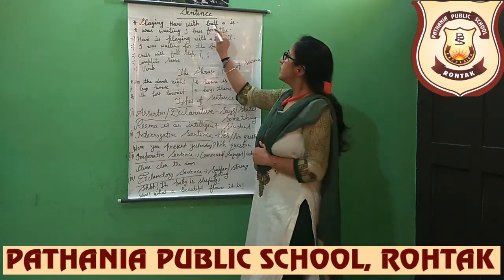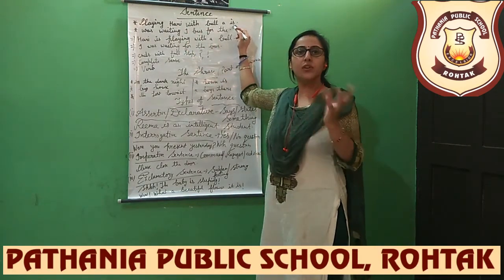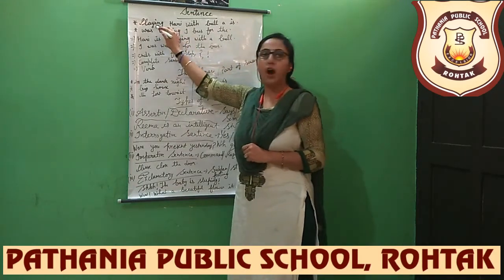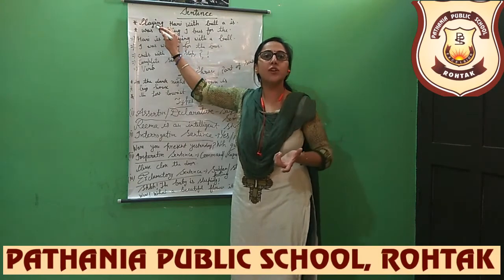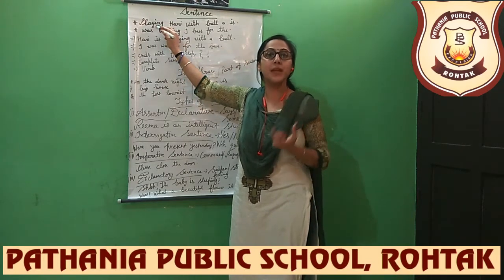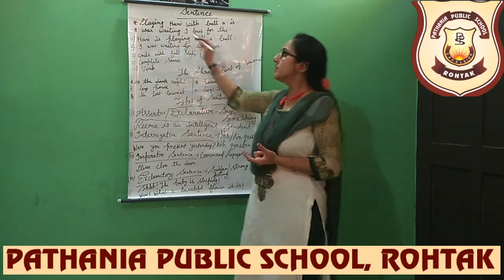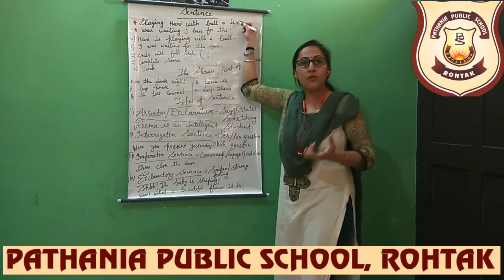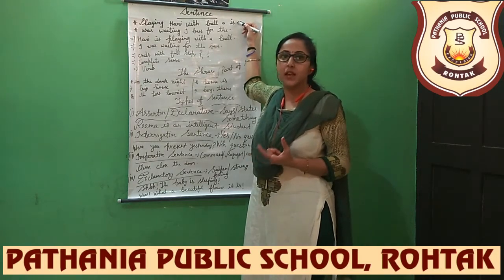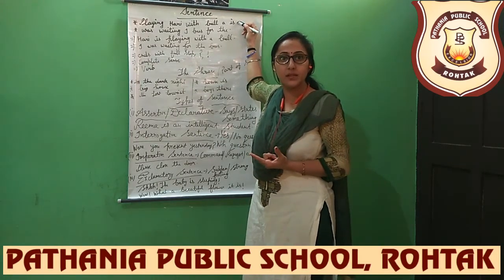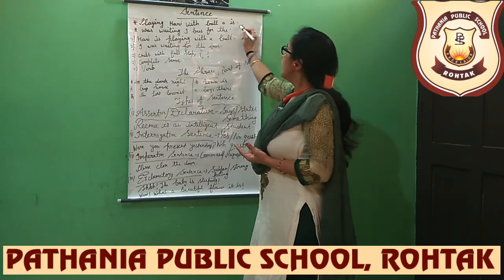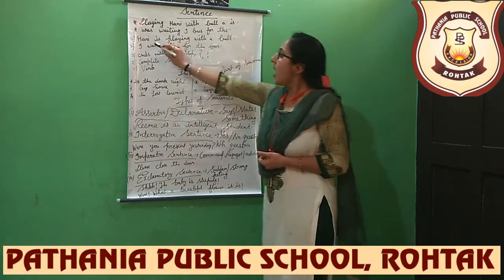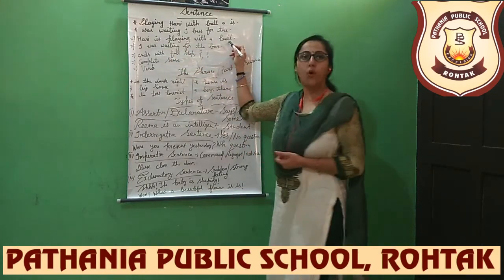Playing Harry with ball is. Here the words are in a jumbled form. So here we will arrange these words so that the sentence can make sense. Then it will be considered a sentence. Otherwise, when a group of words doesn't make sense, it is not called a sentence. Clear? When we arrange these words, the correct sentence will be: Harry is playing with the ball.